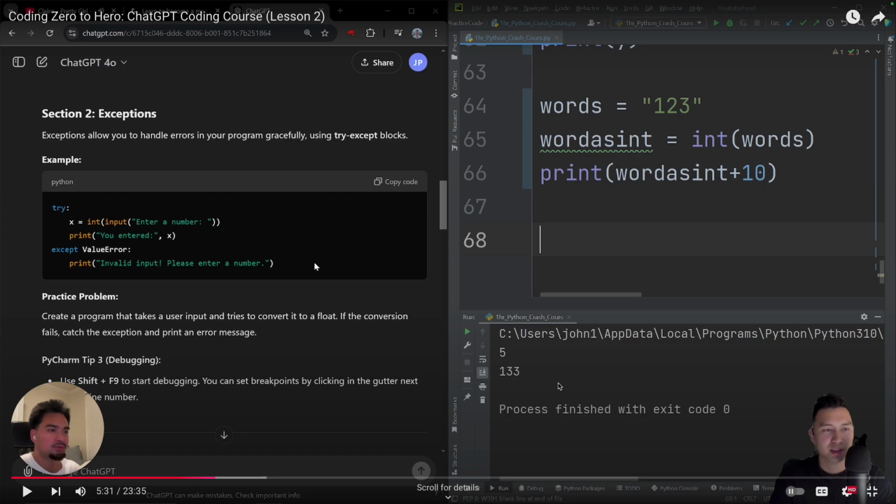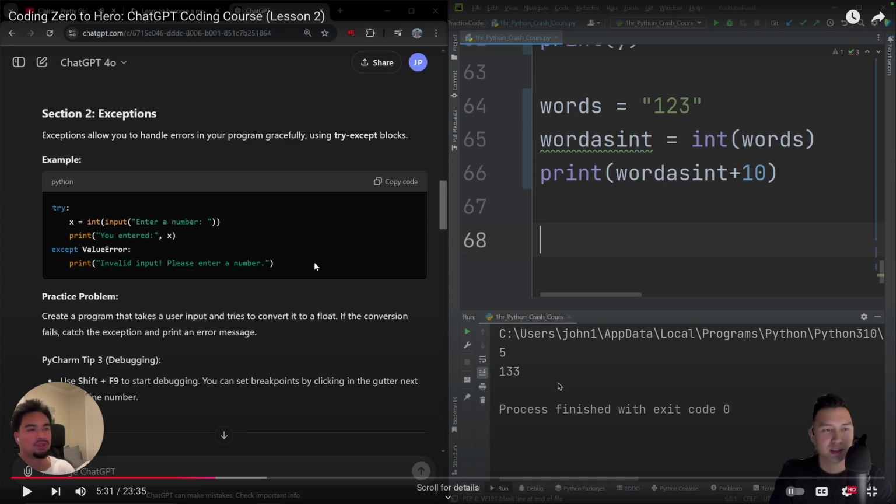So now he's looking at exceptions, and exceptions are a pretty important part, especially when you get into production level code, because you need to be able to track when things go wrong. For example, if you try to do an operation that is invalid, you don't want your code to just crash out.